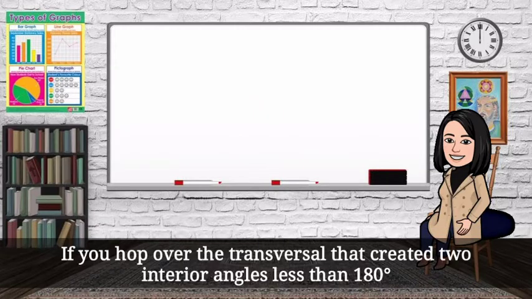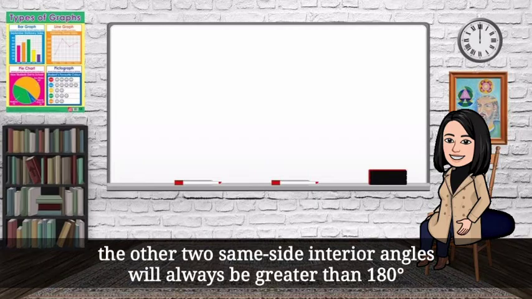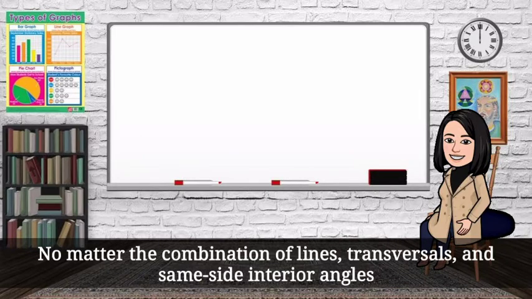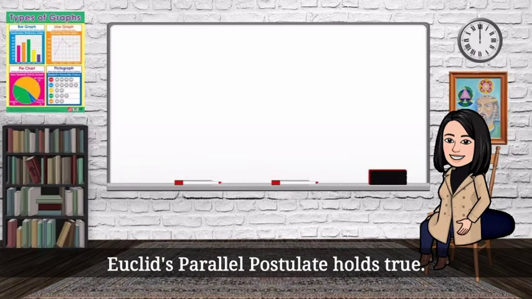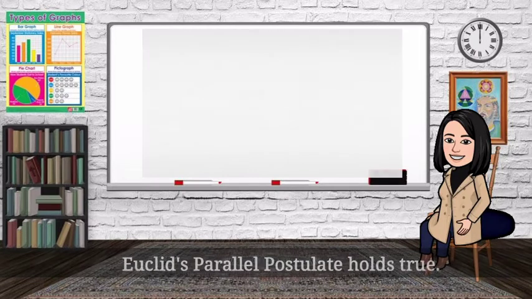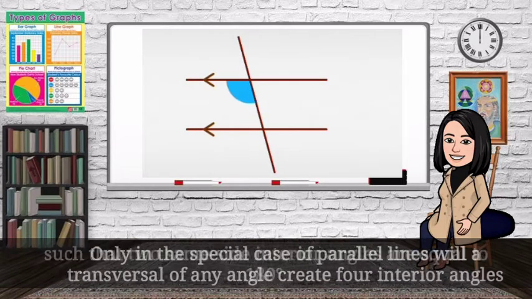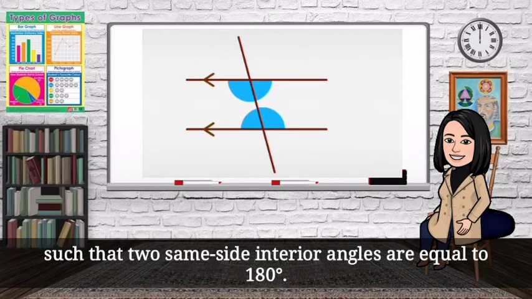If you hop over the transversal that created two interior angles less than 180 degrees, the other two same-side interior angles will always be greater than 180 degrees. No matter the combination of lines, transversals, and same-side interior angles, Euclid's parallel postulate holds true. Only in the special case of parallel lines will a transversal of any angle create four interior angles such that two same-side interior angles are equal to 180 degrees.